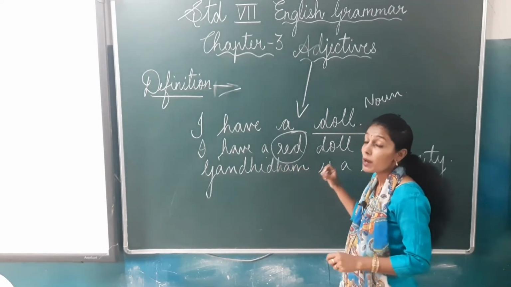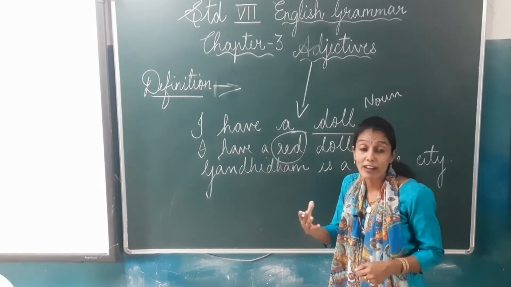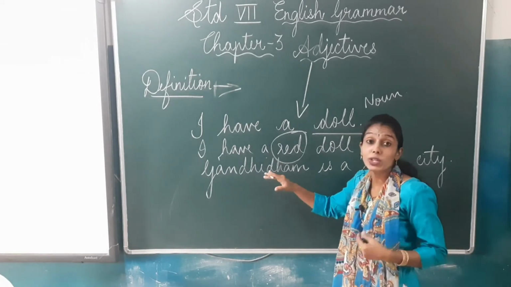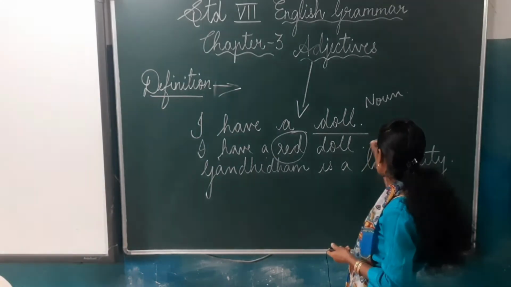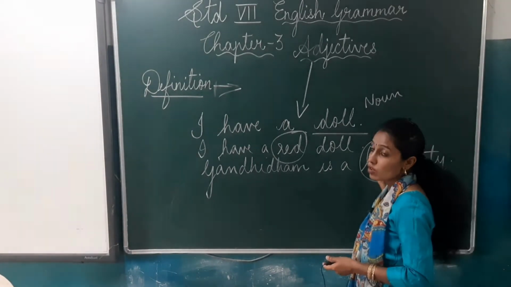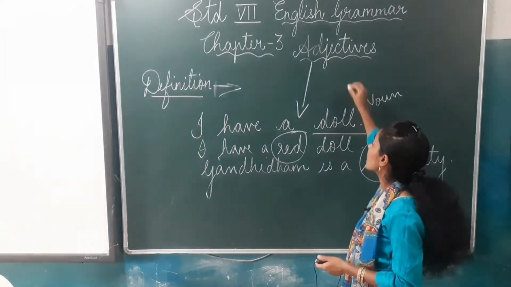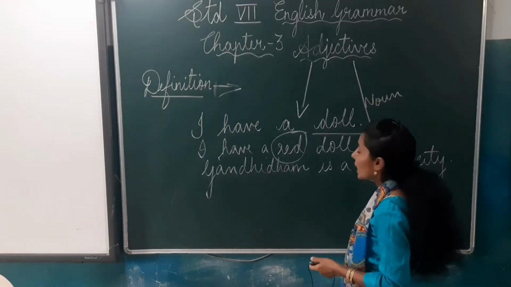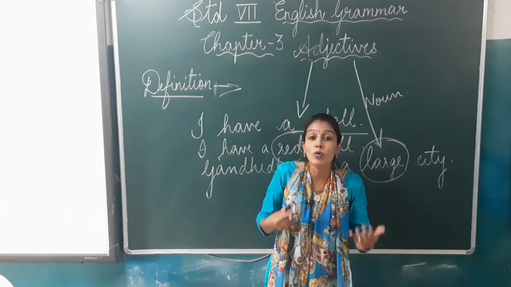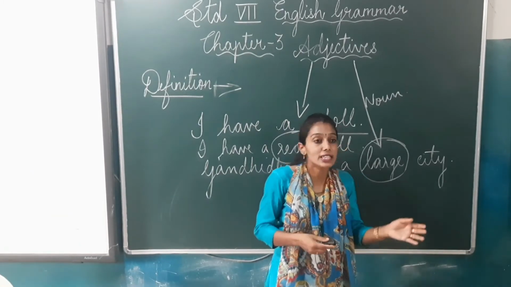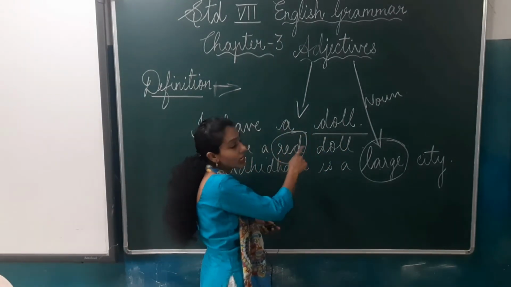Gandhidham, isn't it? But if I have to tell more, if I have to describe this Gandhidham, which word have I used over here? Large. So, large is the adjective. Understood, children?